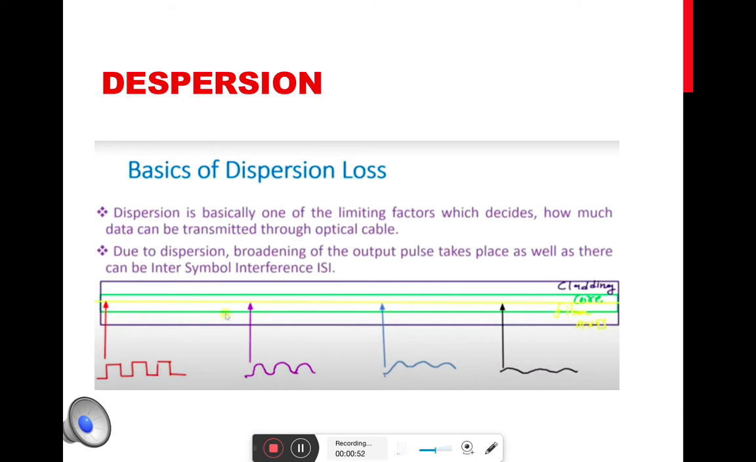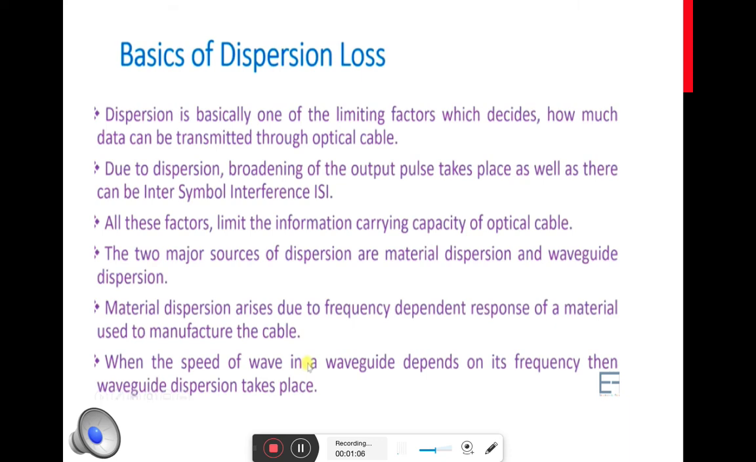Dispersion occurs because of intersymbol interference. So dispersion is one of the limiting factors which decides how much data can be transmitted through an optical signal. Dispersion is basically of two types, intramodal dispersion and intermodal dispersion. In intramodal dispersion, we have waveguide dispersion and material dispersion.